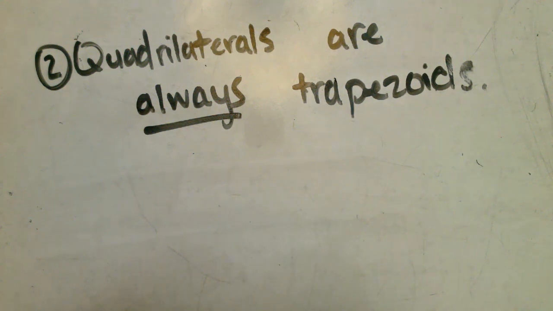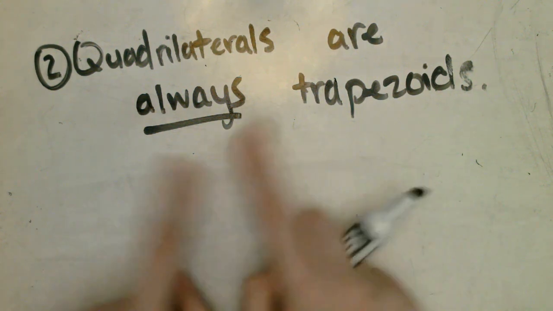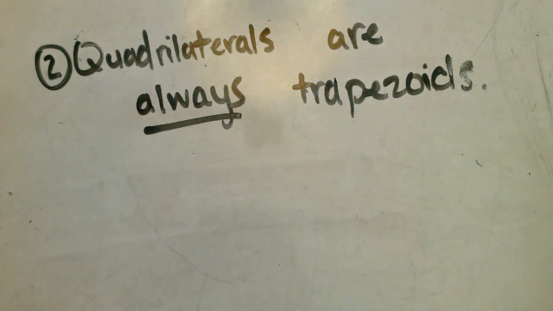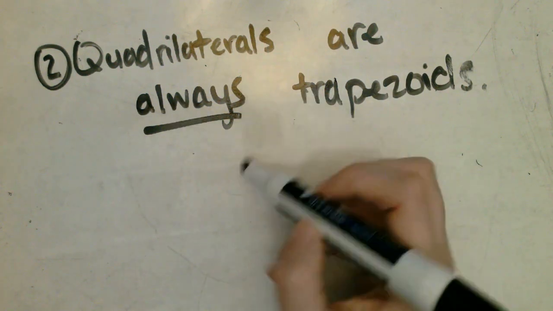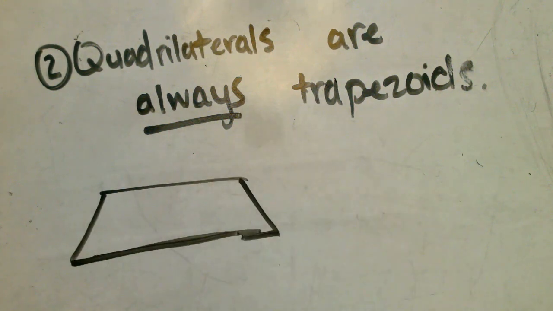Now, if we were to look at this statement, this is not a true statement. There are a lot of quadrilaterals that do not have parallel sides. And if a quadrilateral does not have exactly one pair of parallel sides, it cannot be a trapezoid. In our beginning statement, when we flipped these around, a trapezoid could be a quadrilateral because it had those four different sides.